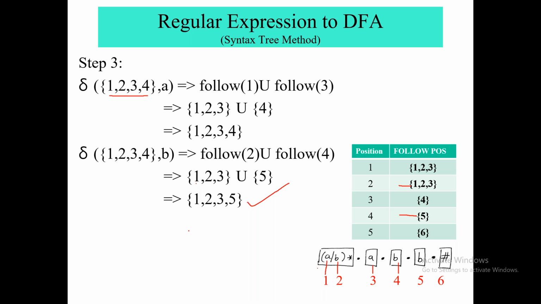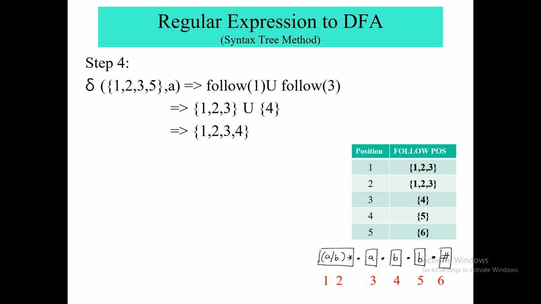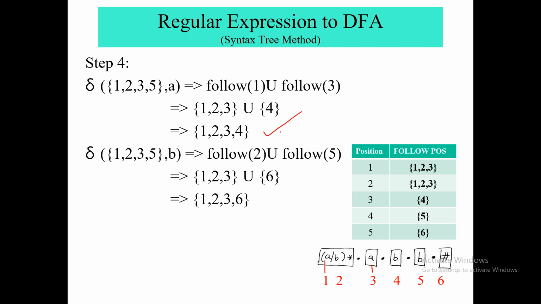Okay, now again you have to consider A from 1, 2, 3, 5. So from 1, 2, 3, 5 you are getting A in 1 and 3, right? So this is a repeated state again, and this is the new state 1, 2, 3, 5. You have to find which is having B. So B is in 2 and in 5. So you have to consider follow position of 2 and follow position of 5. So you will get a new state, that is 1, 2, 3, 6.